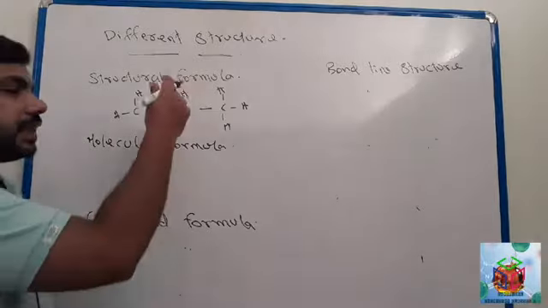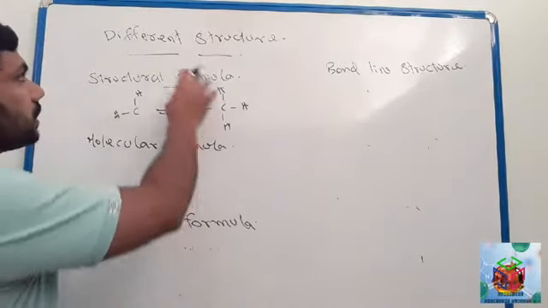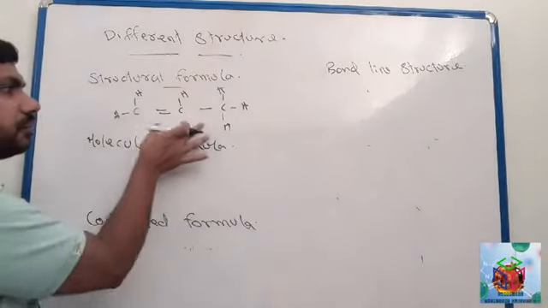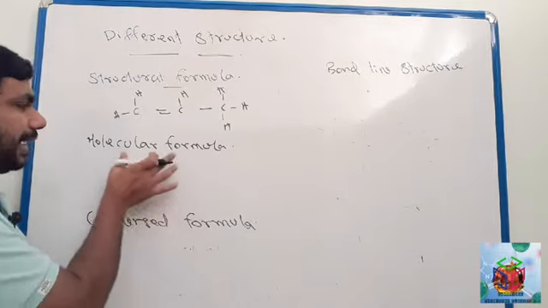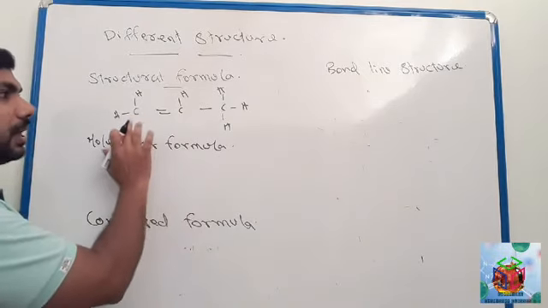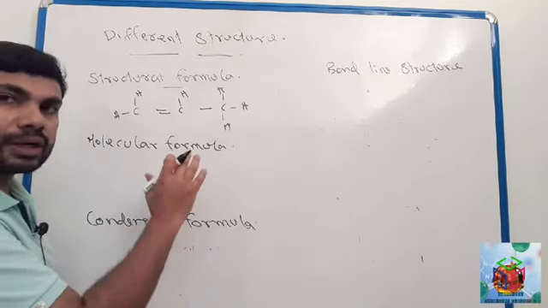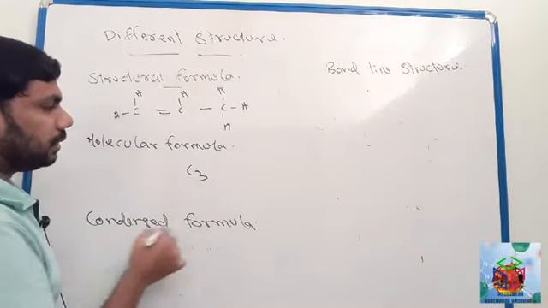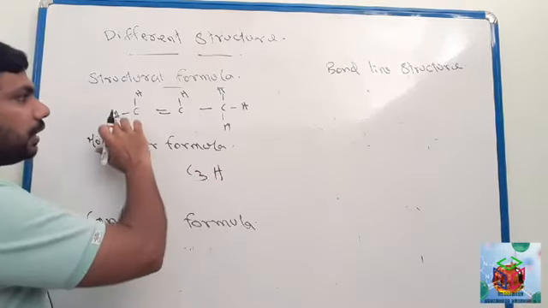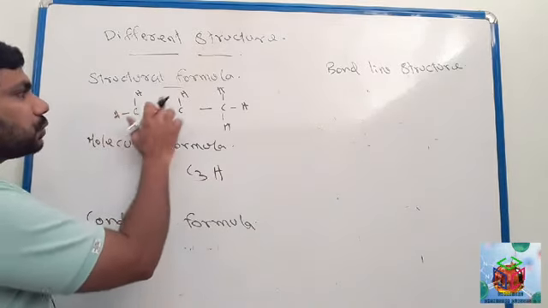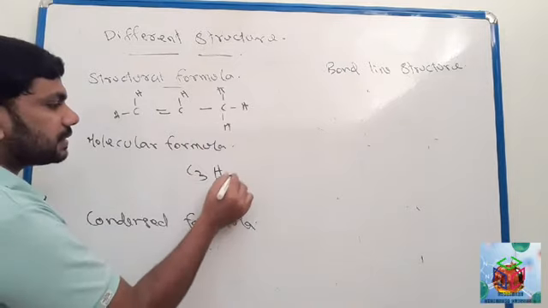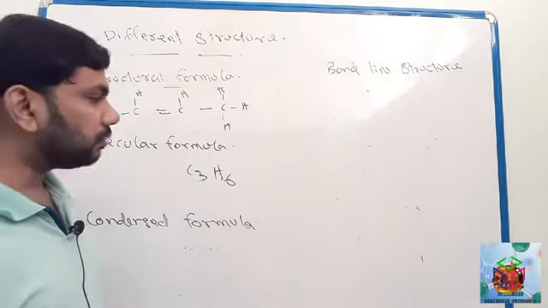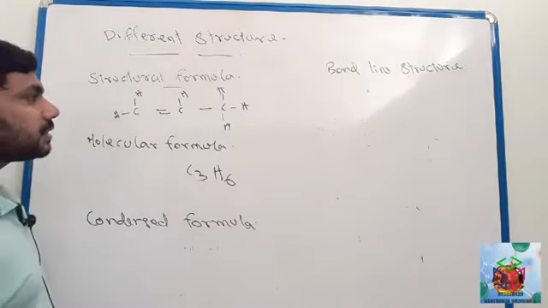Look here, we are studying different types of structure. So this is the structural formula. Clear? So we can make its molecular formula. Here, look here, how many carbons? 1, 2, 3. 3 carbons. Okay, and look over here, how many hydrogens? 1, 2, 3, 4, 5, 6. 6 hydrogens. This is the molecular formula.